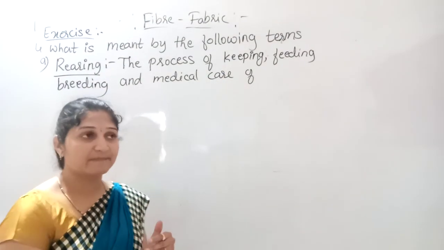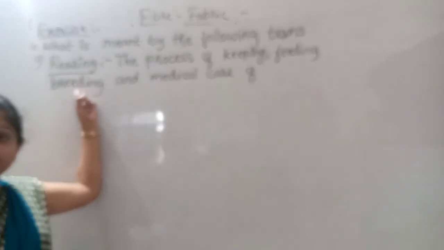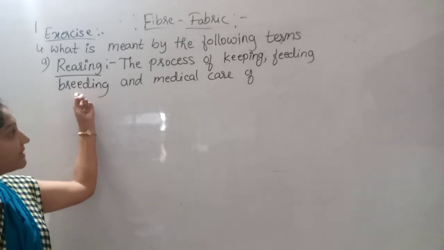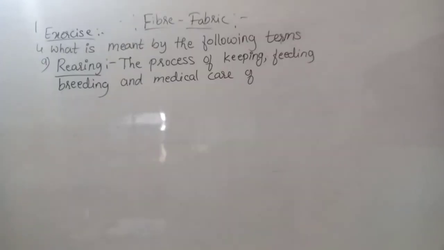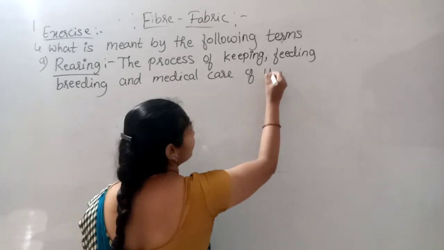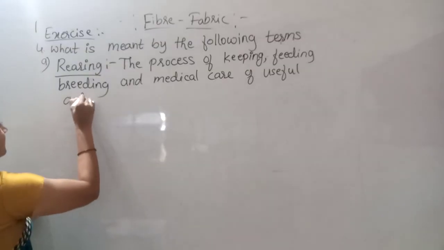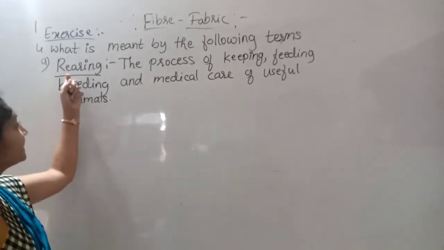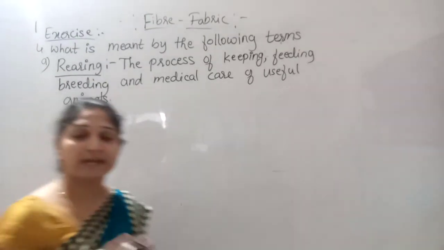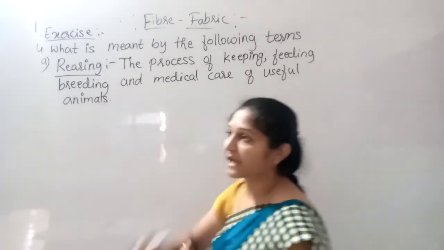We keep them with us and we feed them, and breeding and medical care of useful animals. That process we say is rearing. We keep those animals, feed them, and from time to time give medical care.